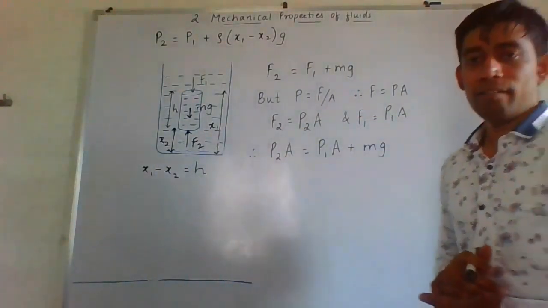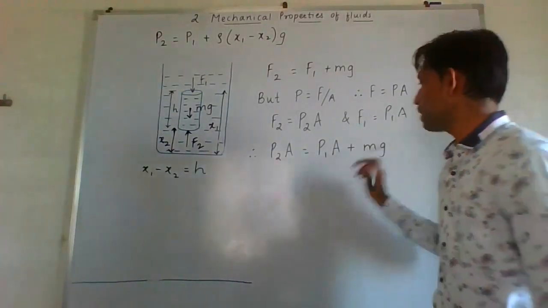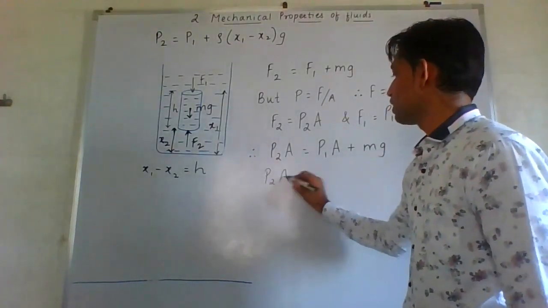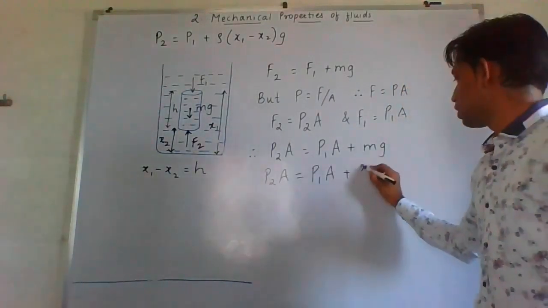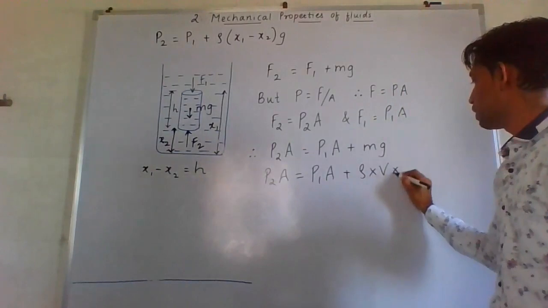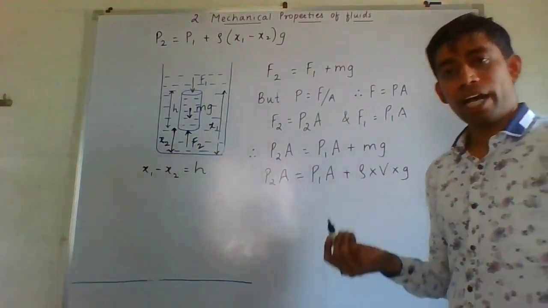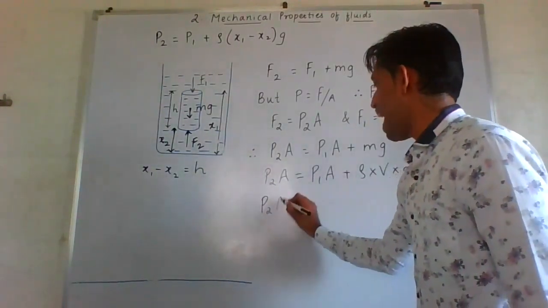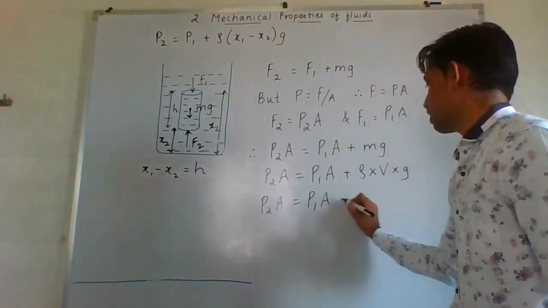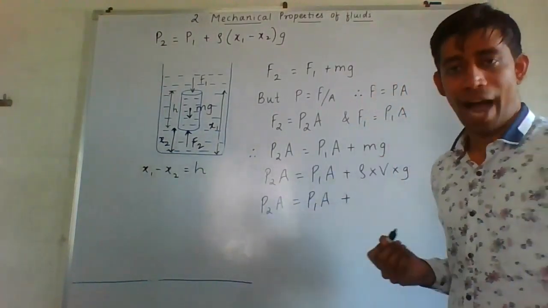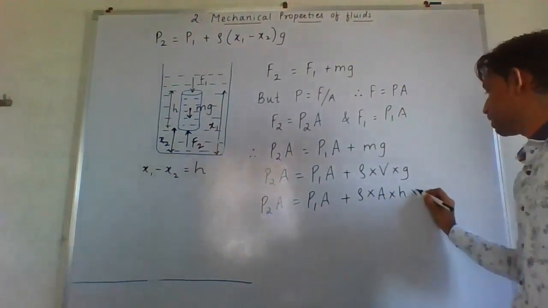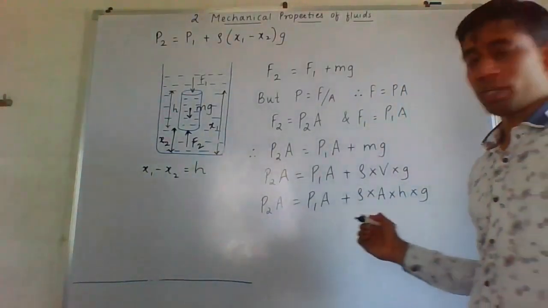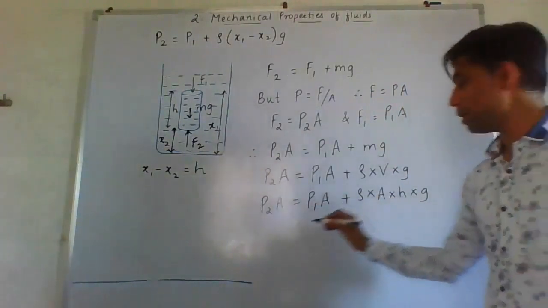Now, consider our previous lecture. Mass can be written as density into volume. So density into volume into G. Again, volume can be written as area into height. So I'll write this as area into height into G. Now you can observe A can be taken as common.